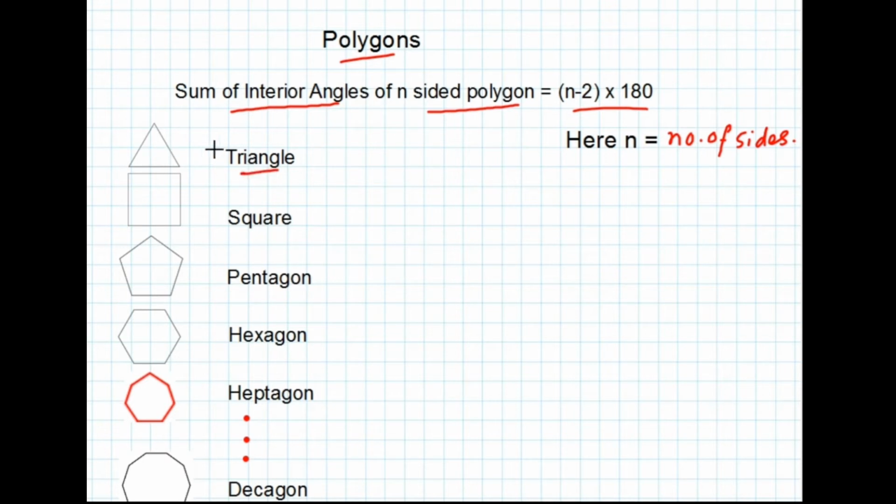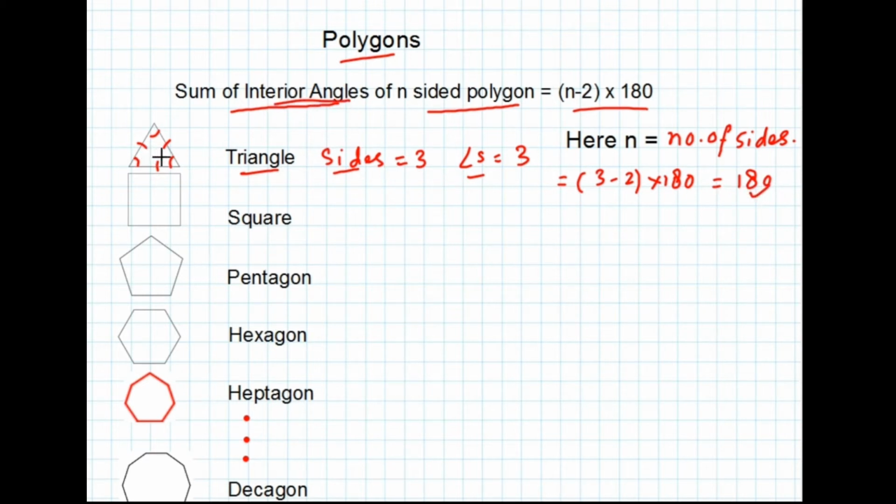If we take a triangle, it has 3 sides and 3 angles. So the sum of interior angles is equal to (3 minus 2) multiplied by 180. Here n is equal to 3. So what we get is 180. So the sum of interior angles of a triangle is equal to 180.